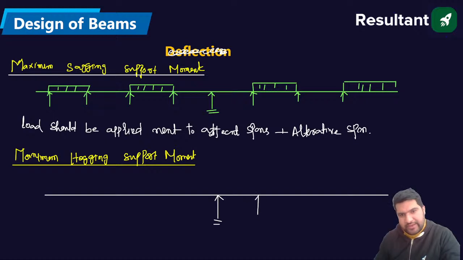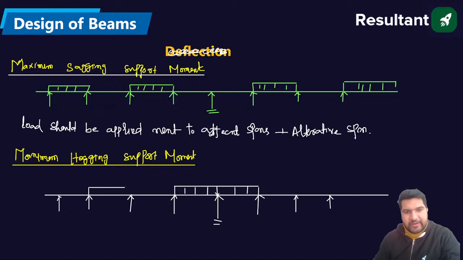There are various supports provided. What is the condition? The load should be placed on the adjacent spans plus the alternative spans. So this should be the loading. Absolutely fine.